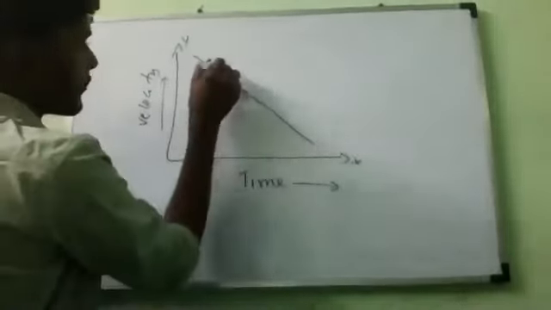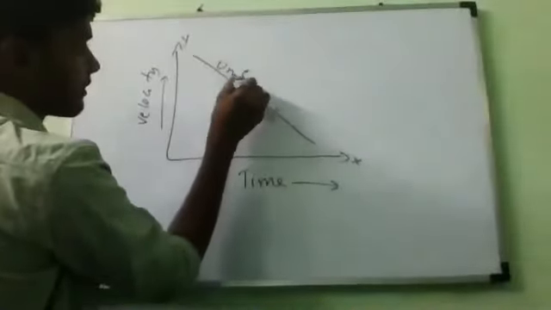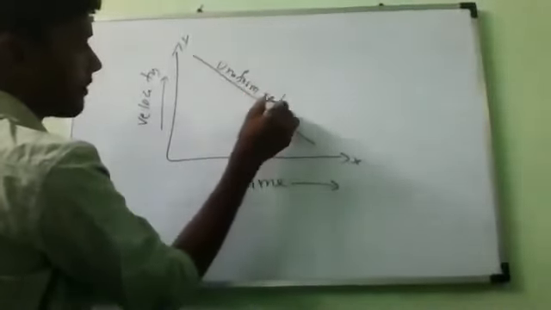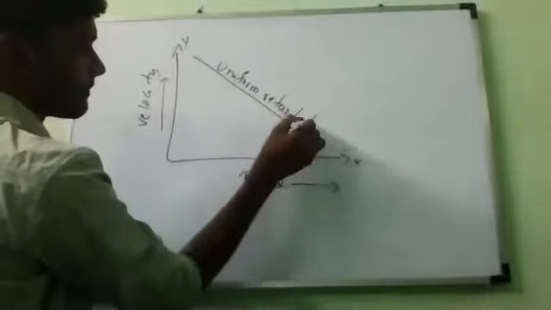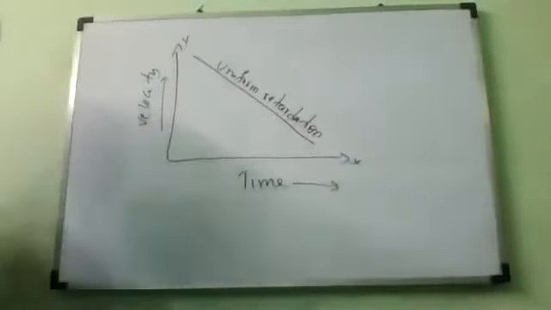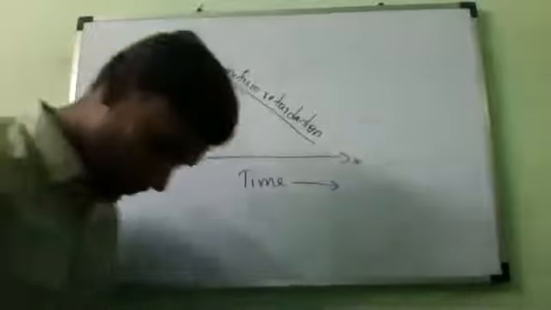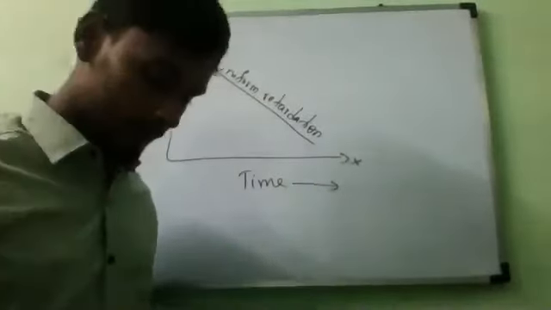This is uniform retardation. Write it. That's all. Is it clear? Draw, all of you draw.